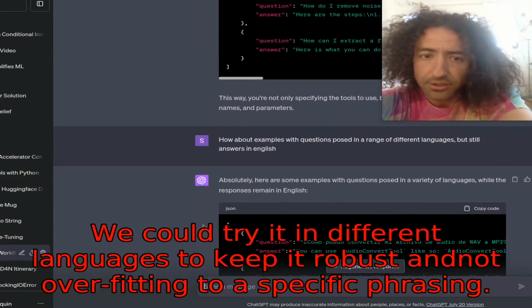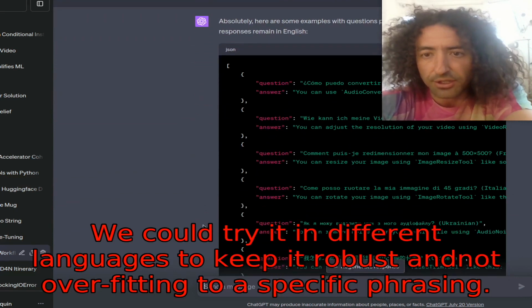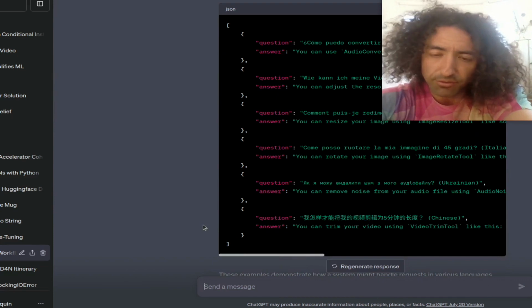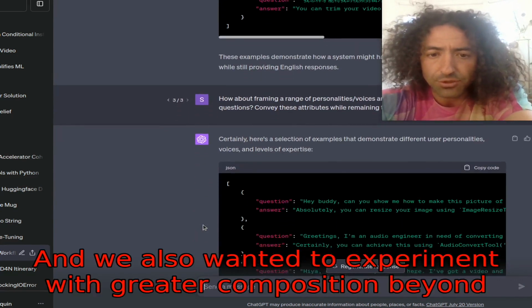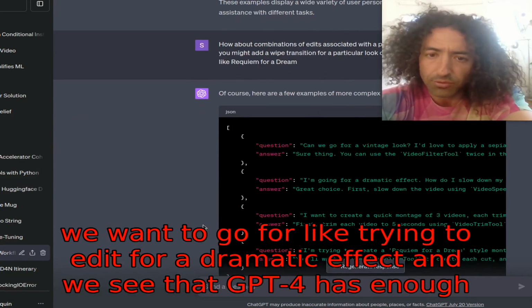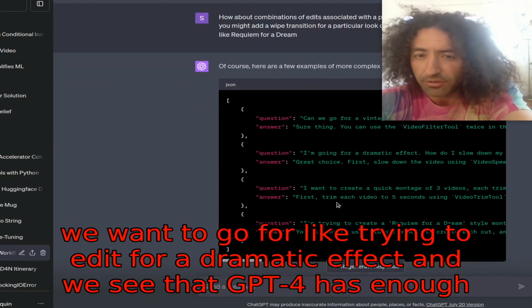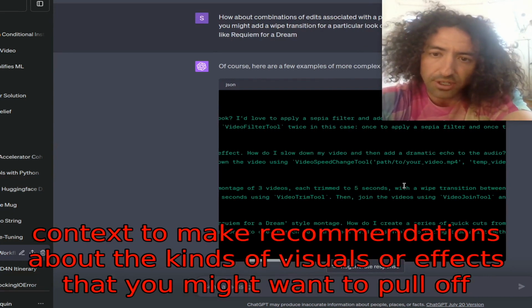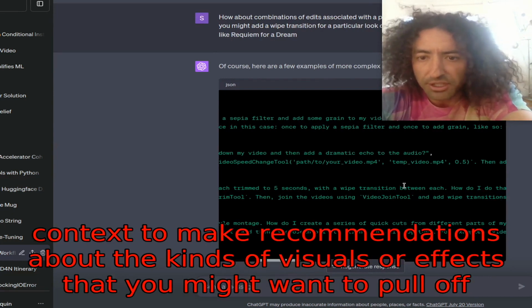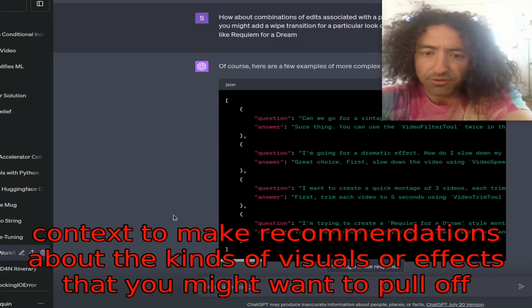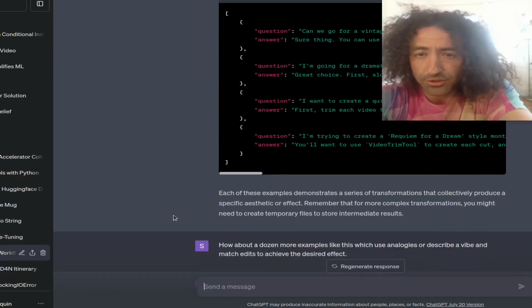We could try it in different languages to keep it robust and not overfitting to a specific phrasing. And we also wanted to experiment with greater composition before, like trying to edit for dramatic effect. And we see that GPT-4 has enough context to make recommendations about the kinds of visuals or effects that you might want to pull off a certain aesthetic.